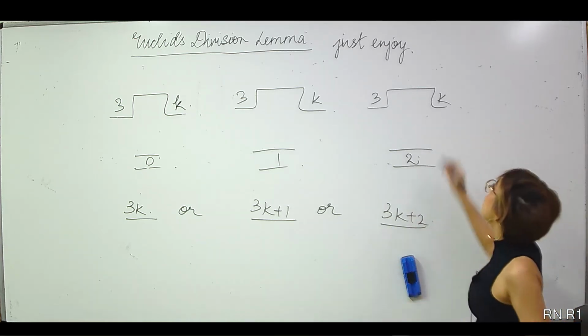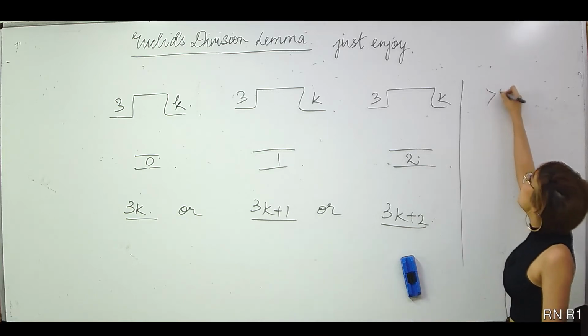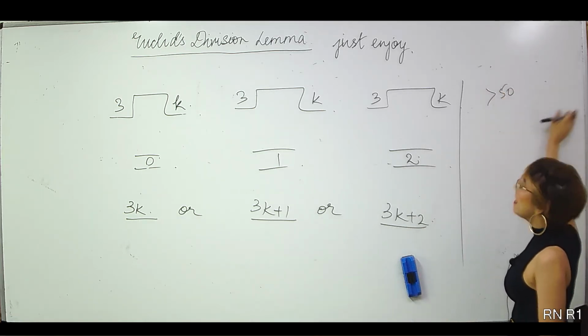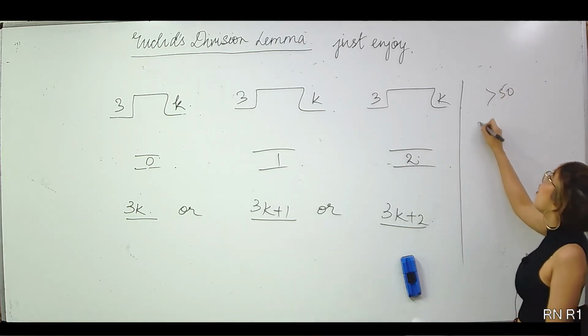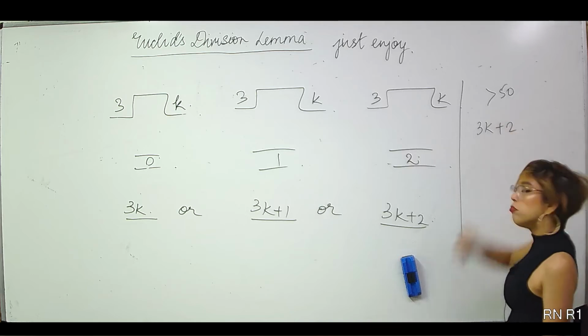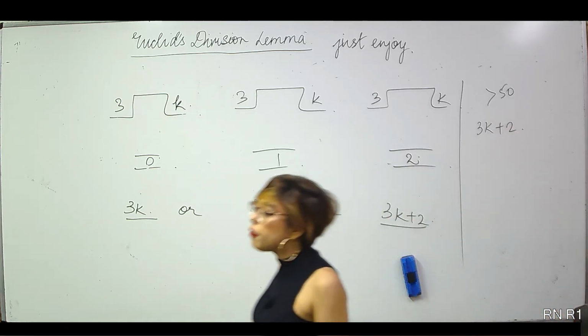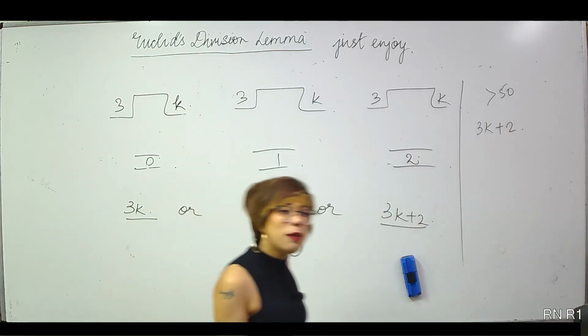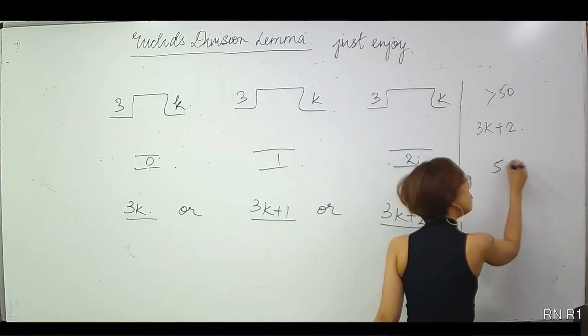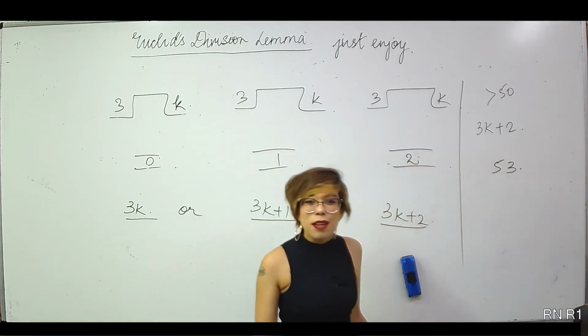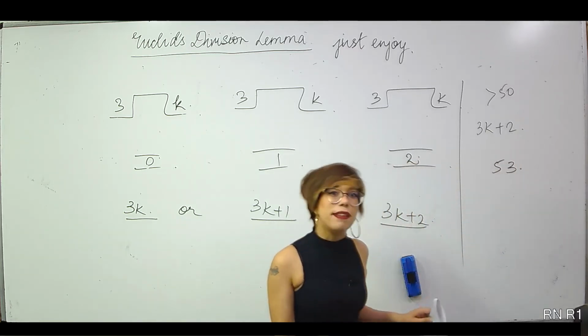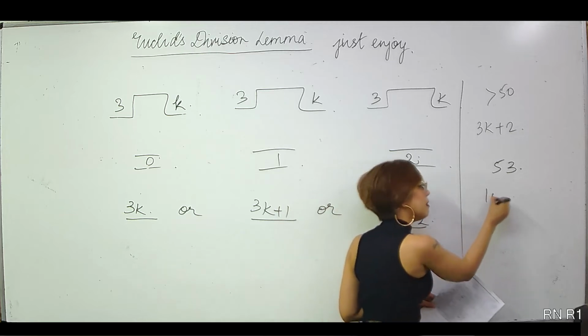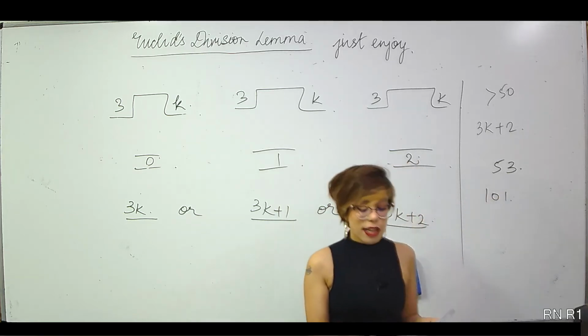Next one. Write a number greater than 50 and of the form 3k plus 2. Greater than 50 and of the form 3k plus 2. Now, most of you would have said the answer to be 53. That is how we move on. But we can write more. That's absolutely fine. We can have 1001. It's absolutely fine.